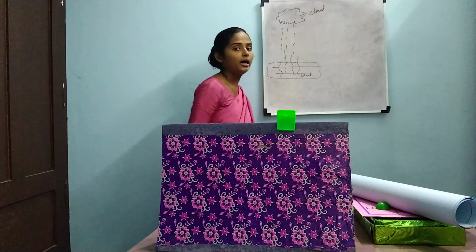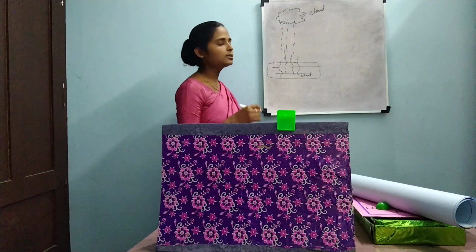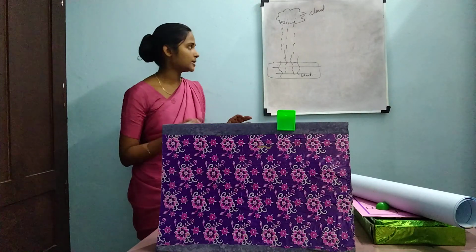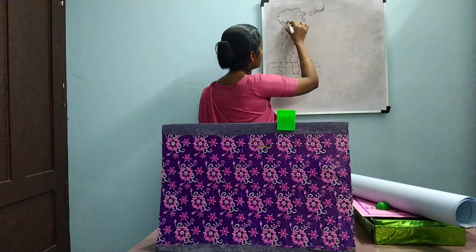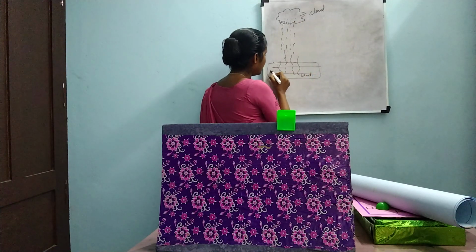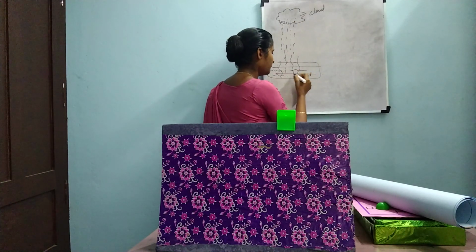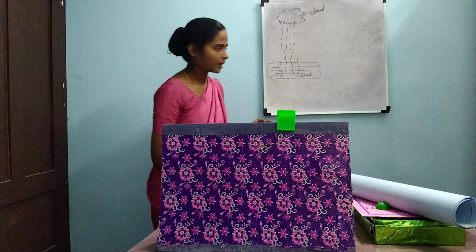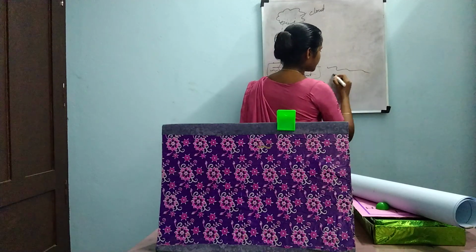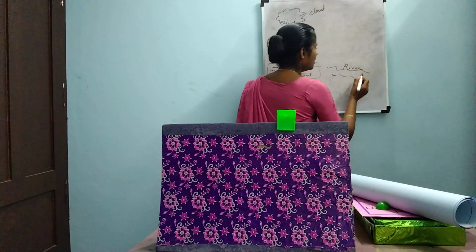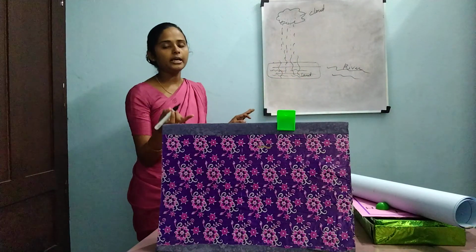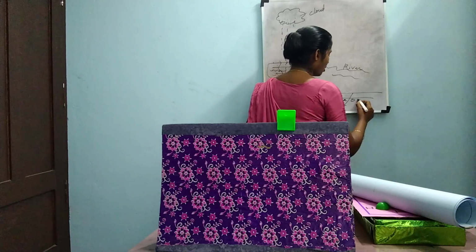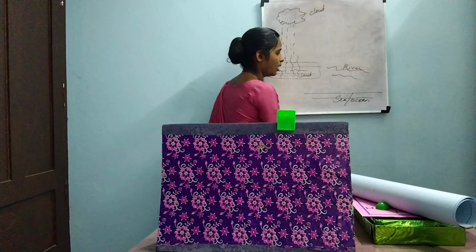The land has soil. Soil contains many minerals, salt, etc. The water in the form of rain penetrates the soil and absorbs the minerals and salt present in the soil. Okay, and it moves to the river, lake, etc. And finally it goes to the sea or ocean.